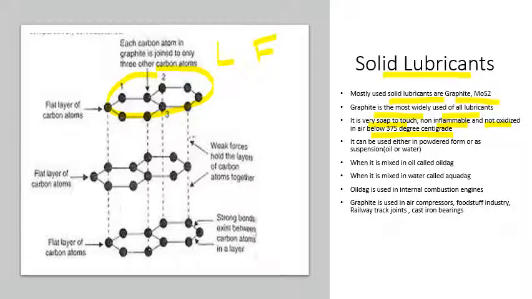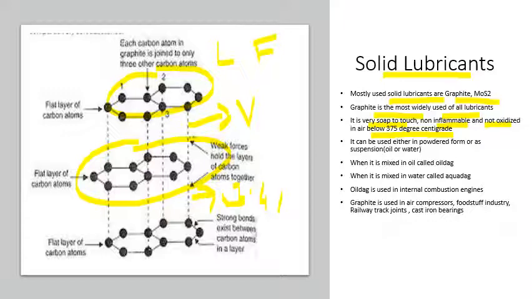The carbon hexagonal layers are connected to one another by a weak force called van der Waals force, and the distance between these layers is 3.4 angstrom.